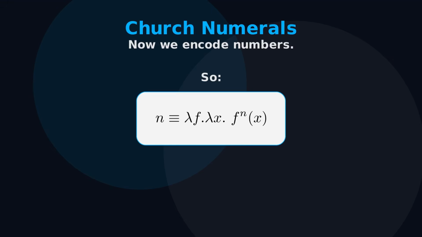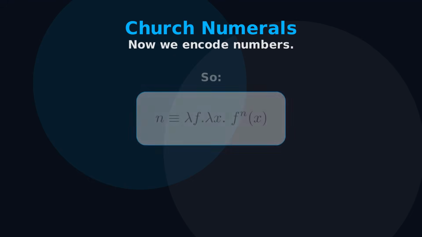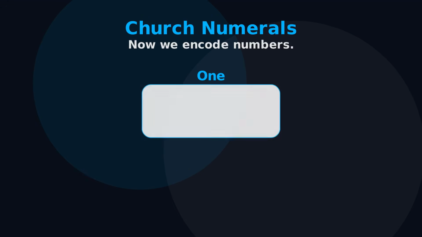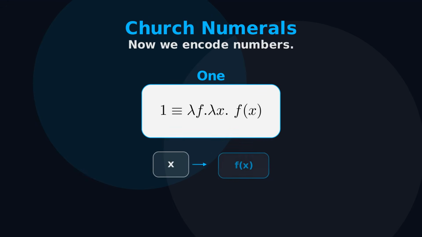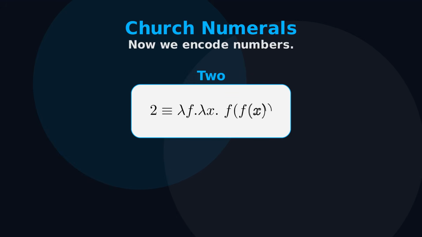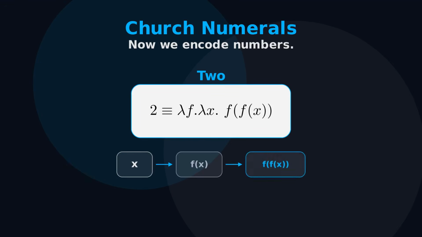So let's see a couple of examples. We're going to see how to write as a function 0, 1, and 2. So 0 is just a function applied 0 times, which is just, in this case, x. Whereas 1 is a function applied 1 time to x, so it is f of x. And 2, well, 2 is just f of f of x, and so on. Of course, it is not needed to see how to represent the rest, because it's pretty obvious. It's just an extension of these.